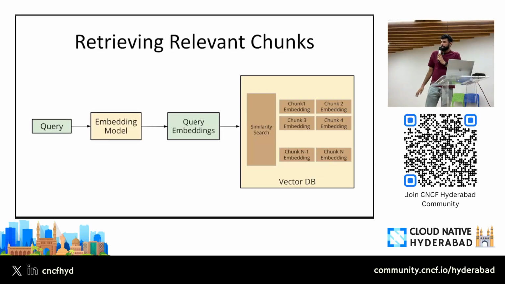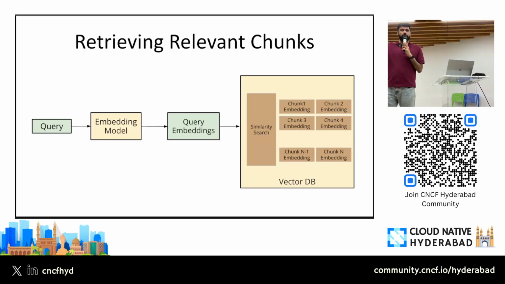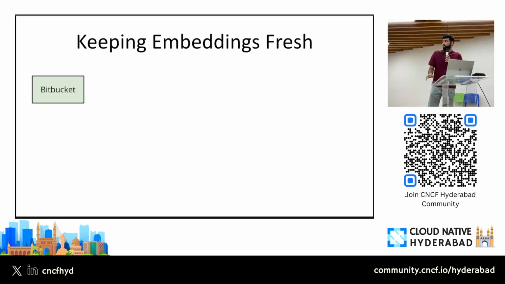So typically we create the embeddings of all my code bases, right? But the next challenge is how will you keep these embeddings fresh? For example, I take a cut from my code base, create the embeddings and store them in my vector database. But the code base is evolving. Every day, new PRs are getting merged. How will you make sure that the embeddings you are storing in your vector database are the relevant, fresh ones? That's the problem: how can we keep embeddings fresh?